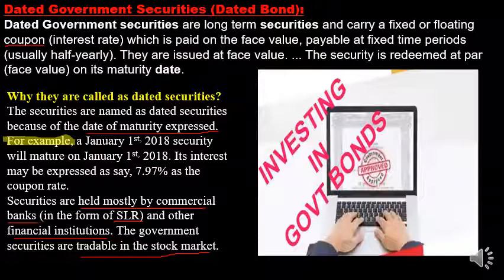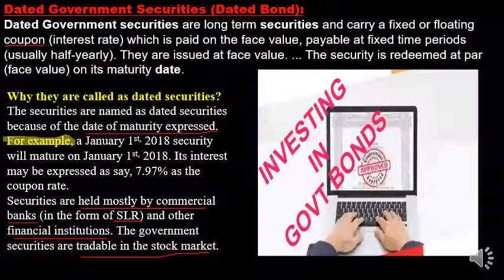And why is it called a dated government security or dated bond? Because the bond or government security carries a date of maturity. Whenever the date of maturity is expressed or specified in a dated bond or dated government security, then it is called a dated government security. The reason is that the date of maturity is specified in that particular security.